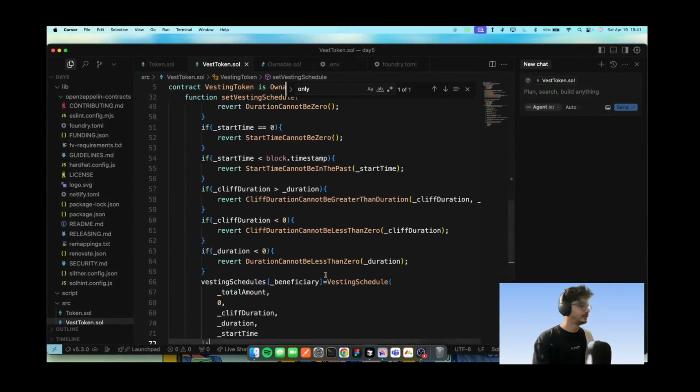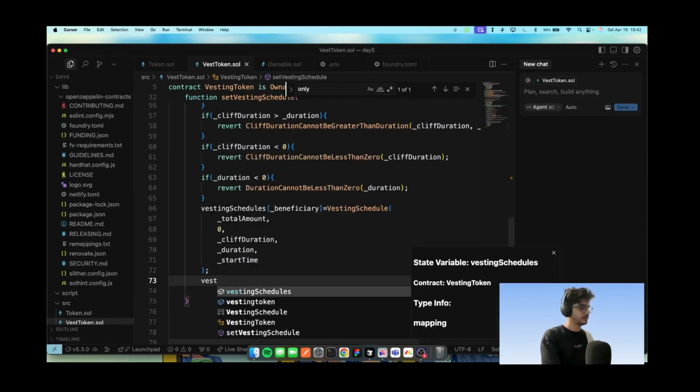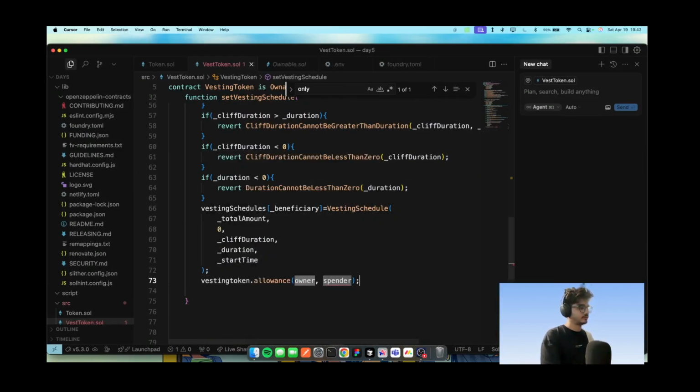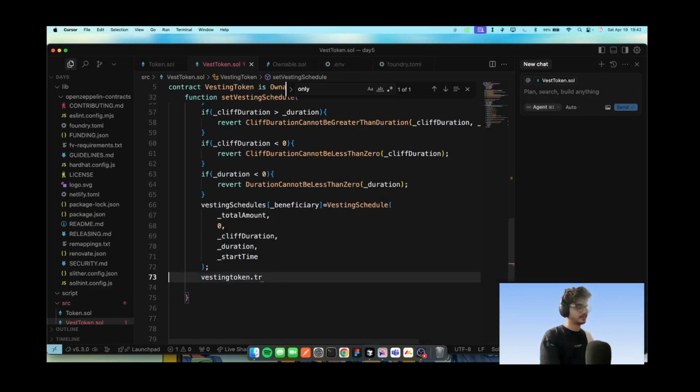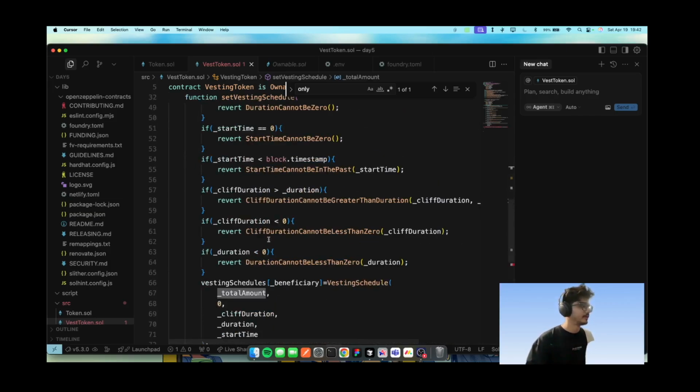so let's go here, and we will say vesting token transfer from, let's go dot transfer from. Now transfer from is also a native function. Transfer from would be message dot sender, because it's an only owner function to this address, and the value will be equal to total amount. Okay, total amount, yeah, exactly.